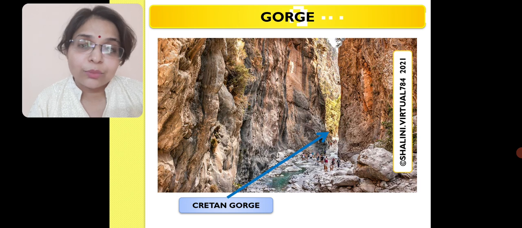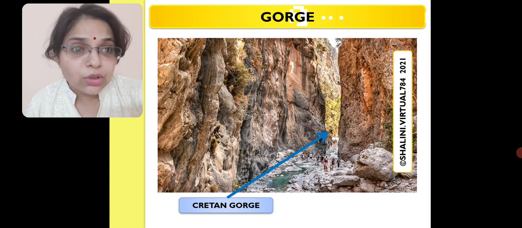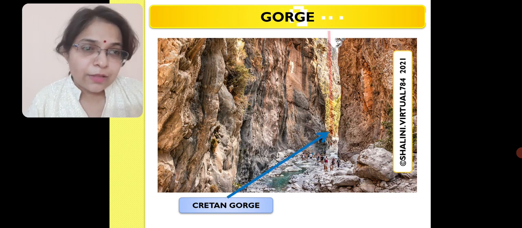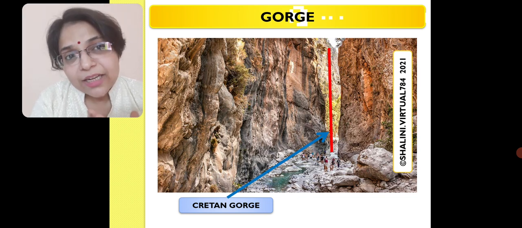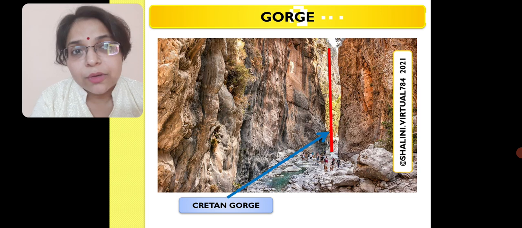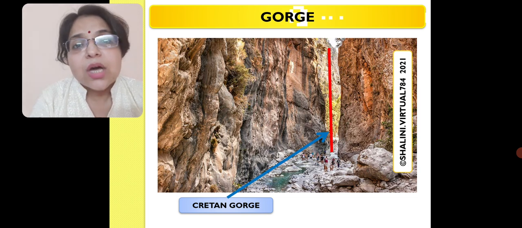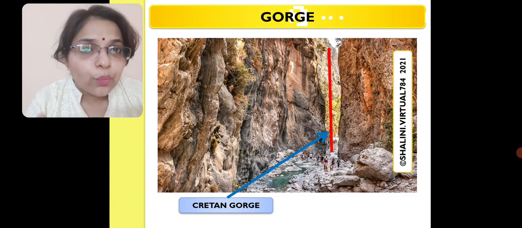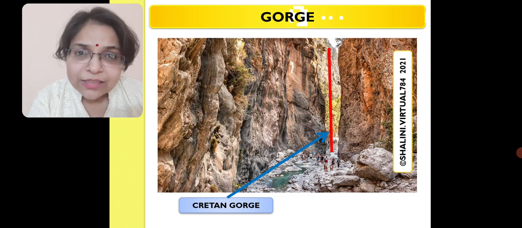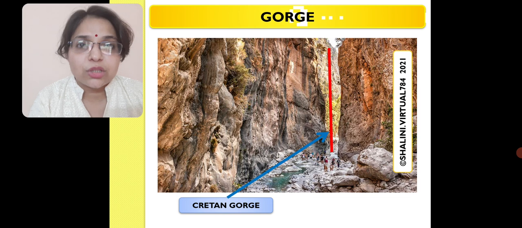In this picture I am showing you a picture of a gorge. Again, it is a Cretan Gorge, a very important tourist destination. We can see here with the help of this red bar that this is an eye-shaped valley that is formed because of this river. This river has cut down the rocks of the mountains simply to get its way ahead. So we have this very narrow valley which is formed.